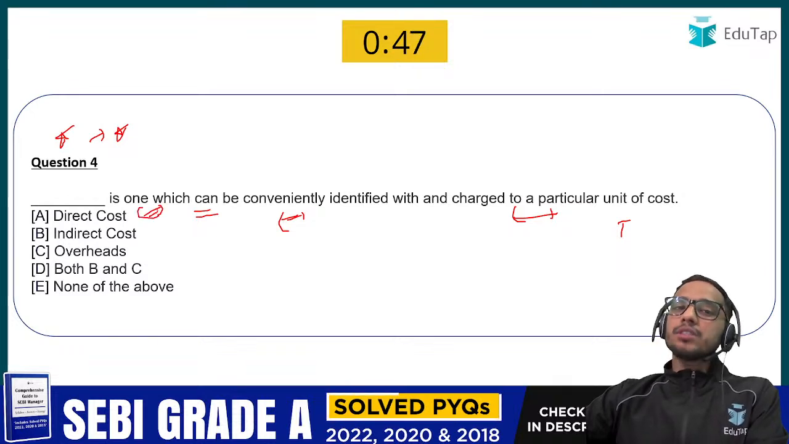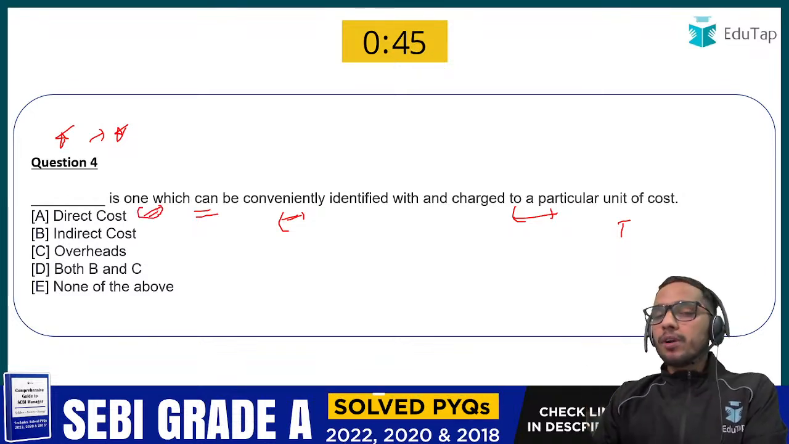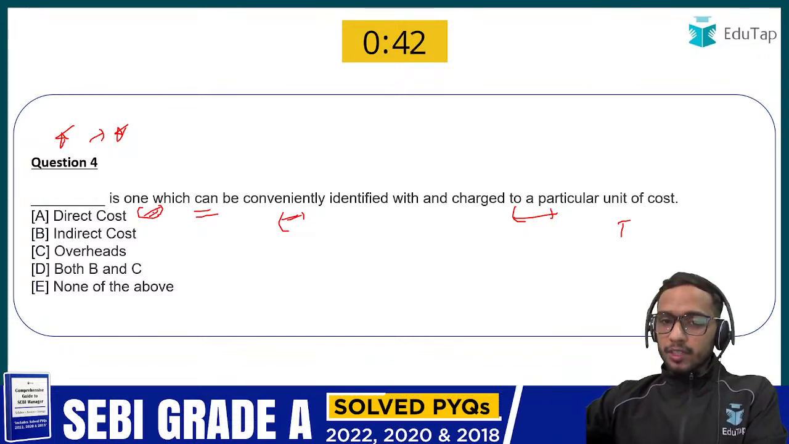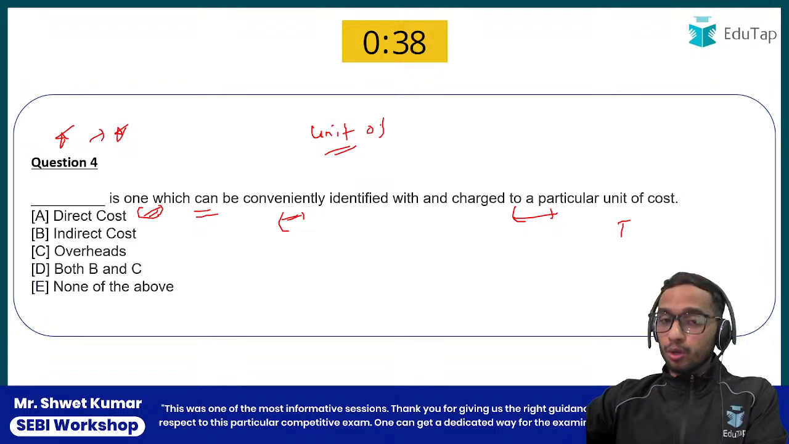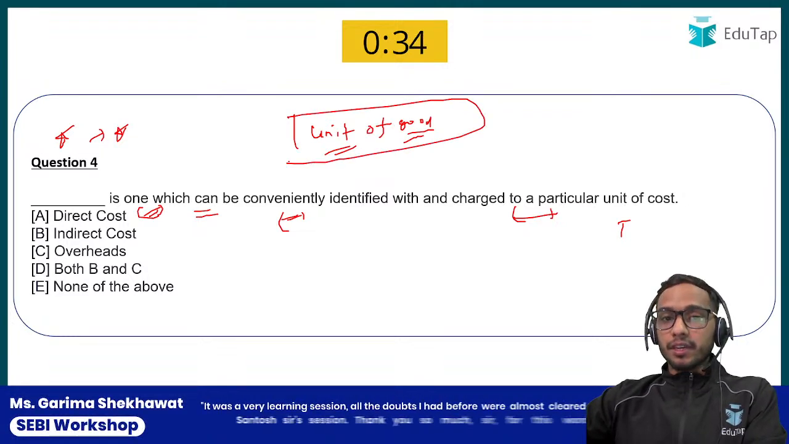And what is indirect cost? Which can't be directly attributable to the unit of goods. Please remember this point. Whatever I'm saying, listen to me very carefully. I'm saying unit of good, each unit of good. That's the keyword here. Okay? Chalo.